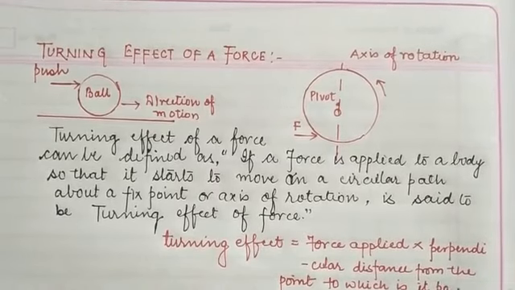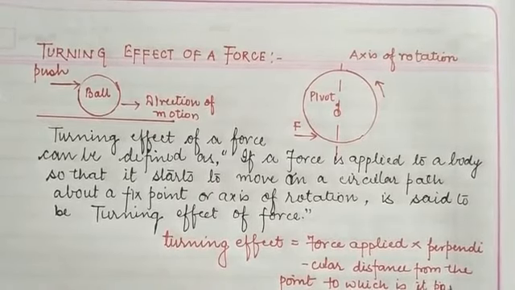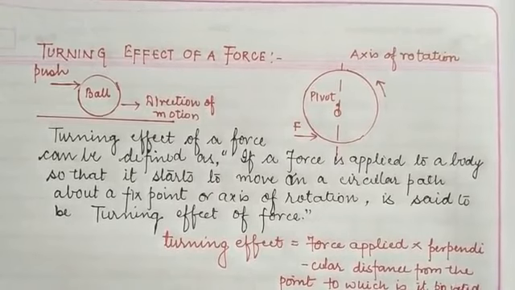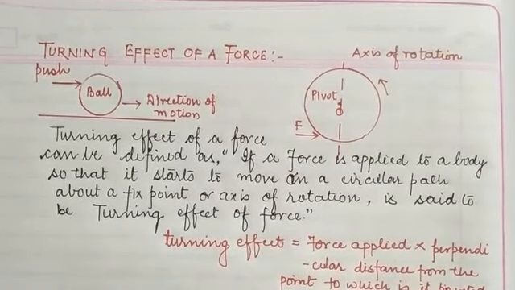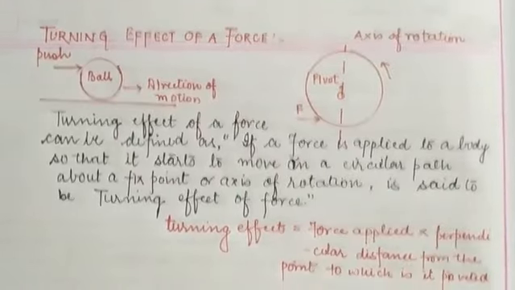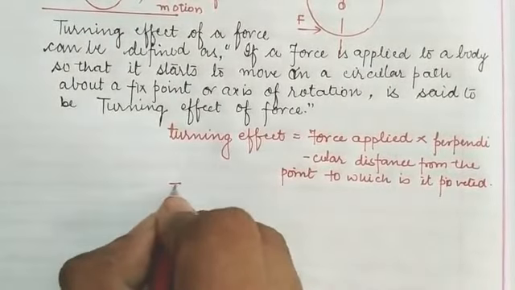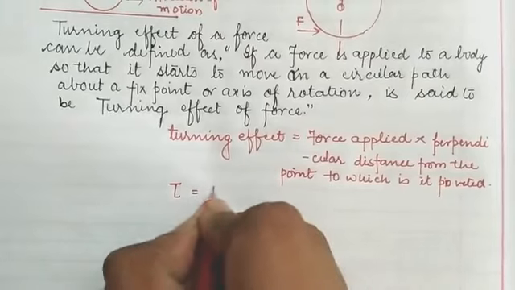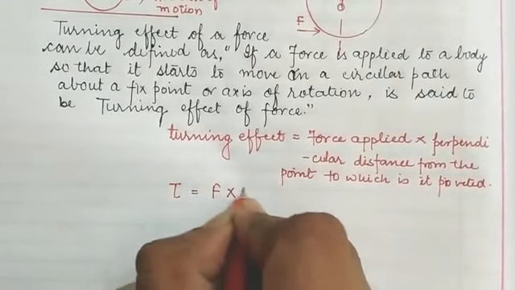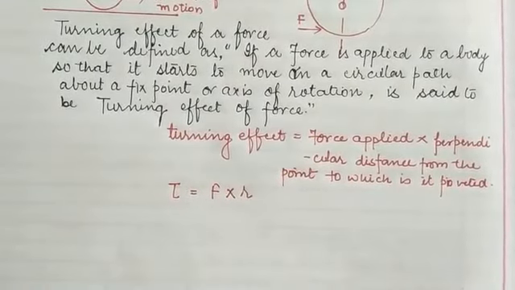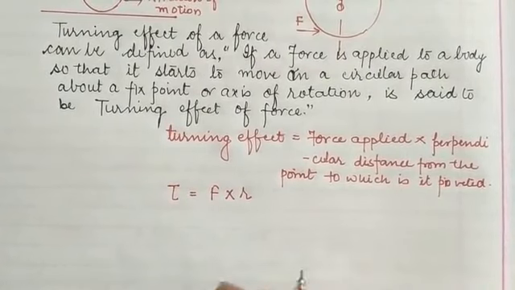Okay children, so we can give its mathematical expression: the turning effect is given by tau, which is equal to the force times the distance from the point through which it is pivoted.